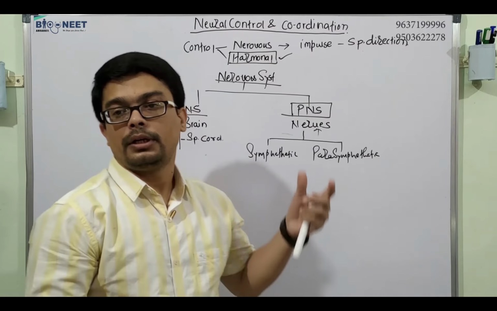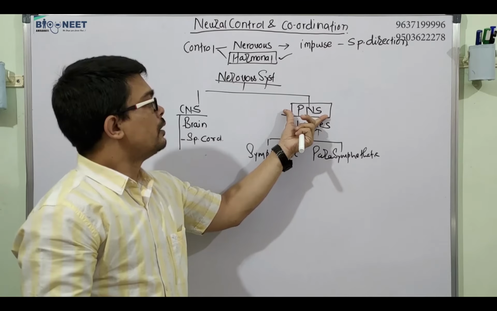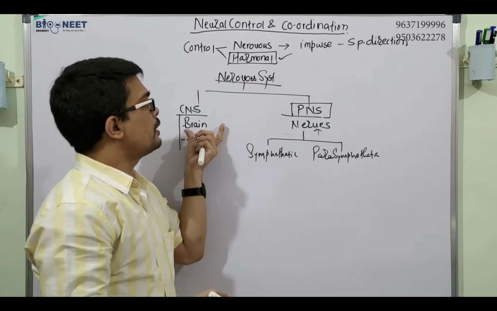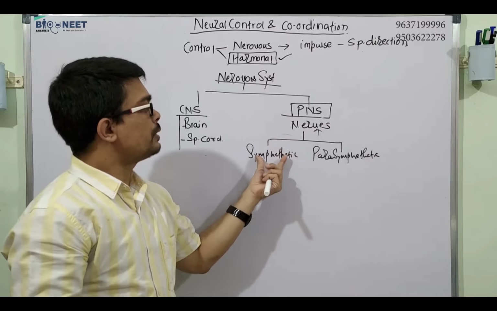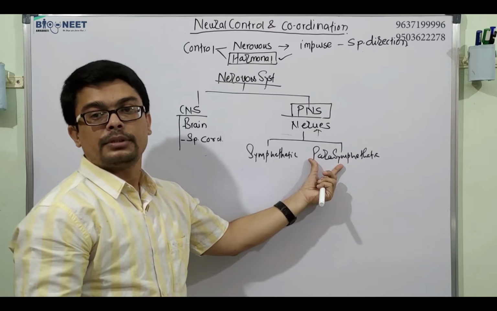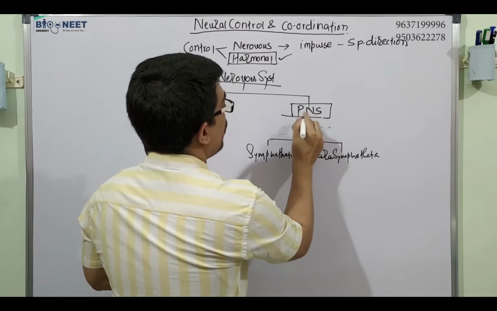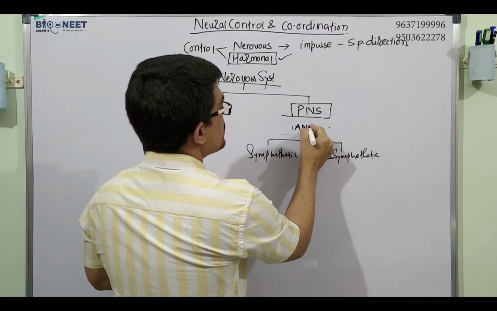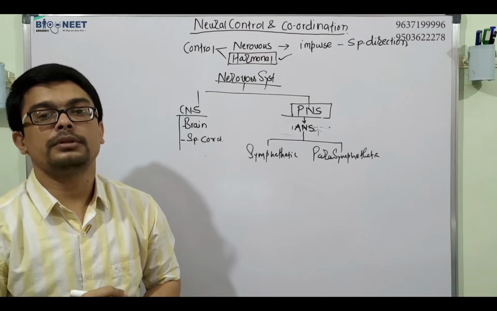We will see this later on. These are part of the autonomous nervous system.